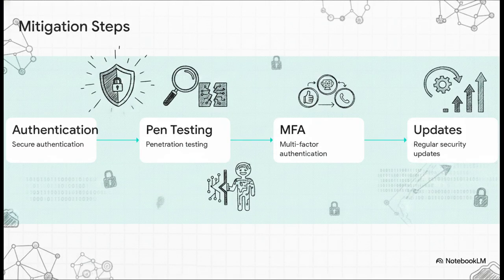To lock this down, organizations have to execute a relentless procedural defense. This means deploying things like secure multi-factor authentication and constantly running penetration tests. That means actively hiring ethical hackers to try and break into your own systems to find those weak spots before the bad guys do. It also requires obsessively pushing out regular security updates. It's a constant, ongoing arms race.